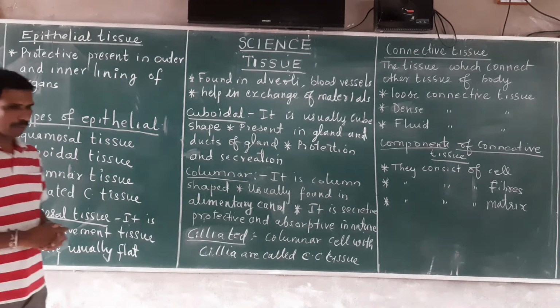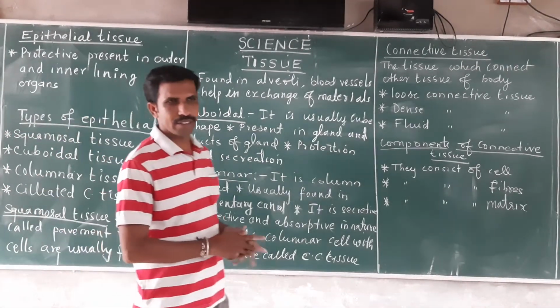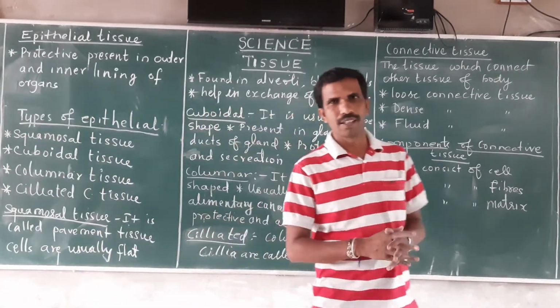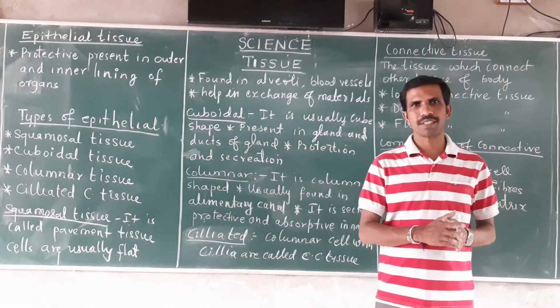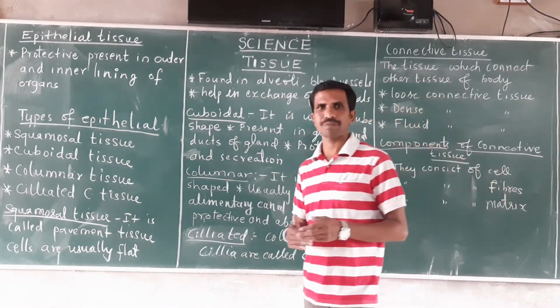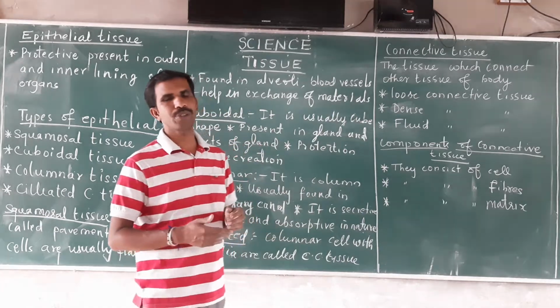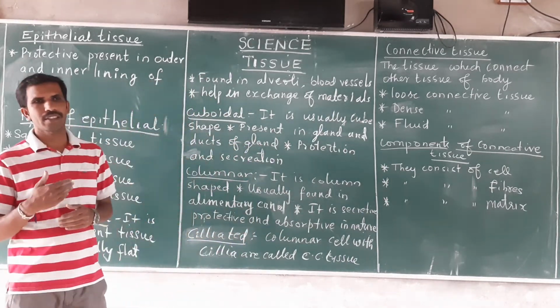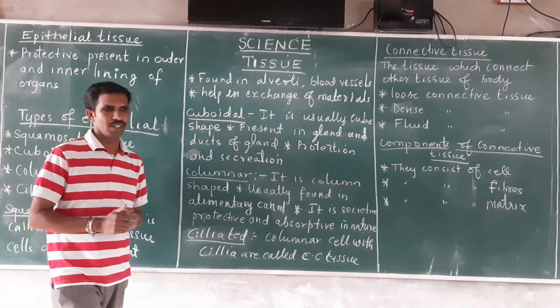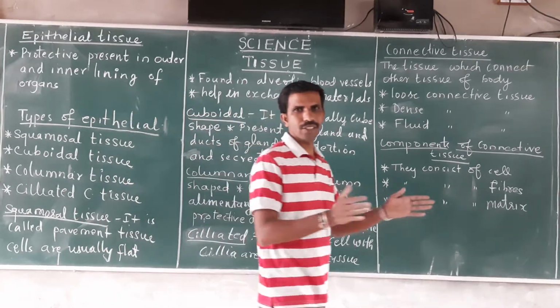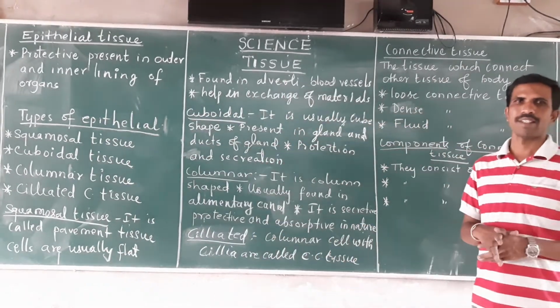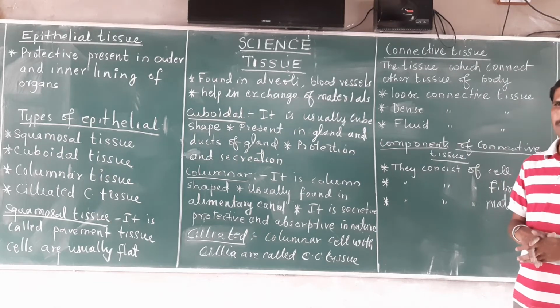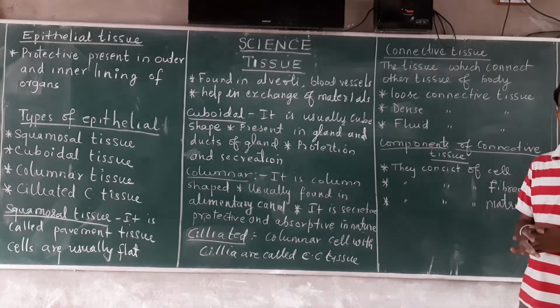Animal tissue, if we take it broadly, is divided into four types: epithelial tissue, muscular tissue, nervous tissue, and connective tissue. These are the tissues which are present in animals. The first type of tissue is the epithelial tissue.